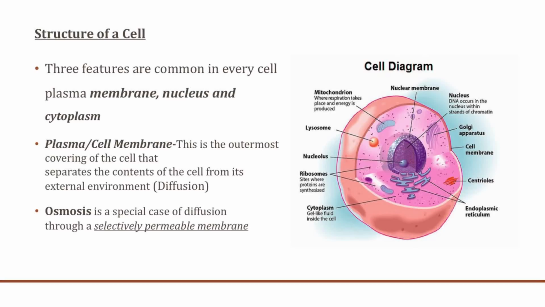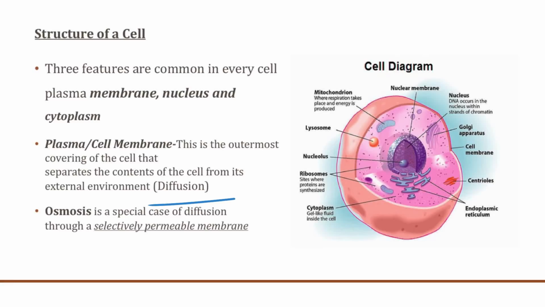Now we'll be looking at the structure of a cell. Three features are common in every cell. Those are the plasma membrane, nucleus, and the cytoplasm. Now, the plasma or the cell membrane is the outermost covering of the cell that separates the contents of the cell from its external environment.